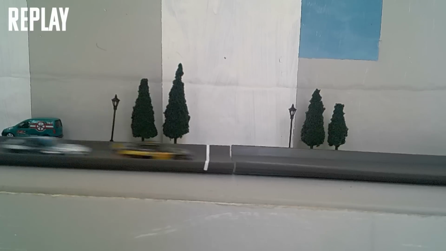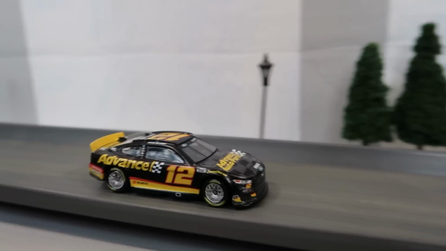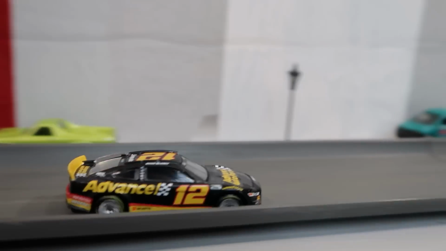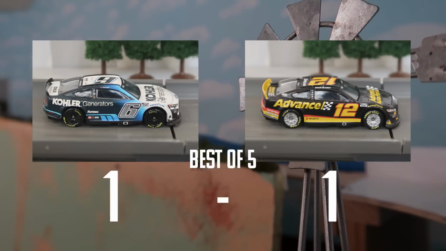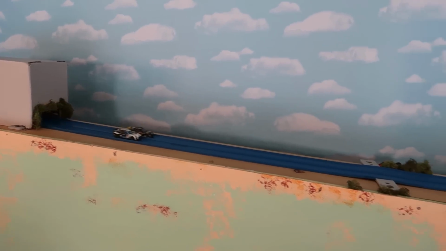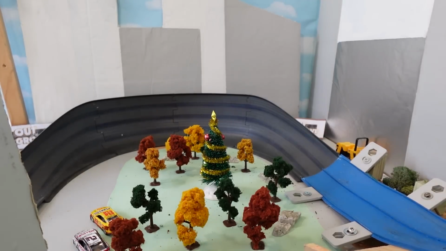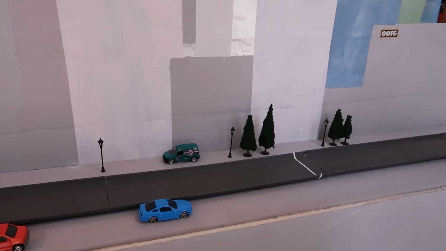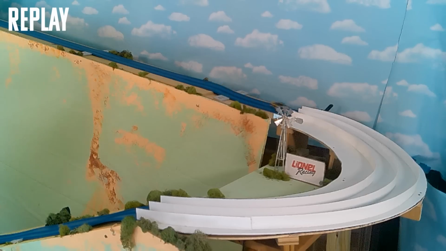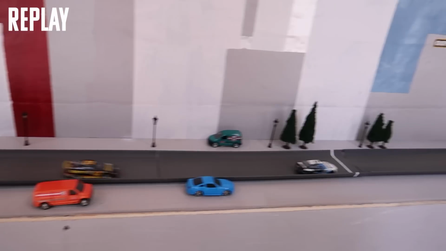Look at the slide out of Keselowski heading into that final corner. Wow. Both drivers, both cars on the very edge of control. Race 3, side by side once again. Keselowski pulling away. There's that round 1 speed once more. Brad Keselowski takes a 2-1 series victory. You'd think we were at a superspeedway with the amount of speed this RFK Ford is showing in this tournament.